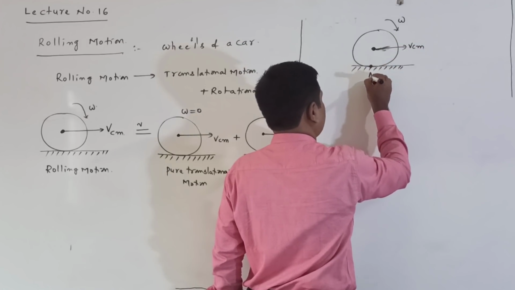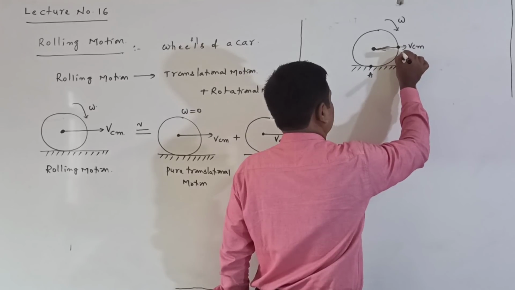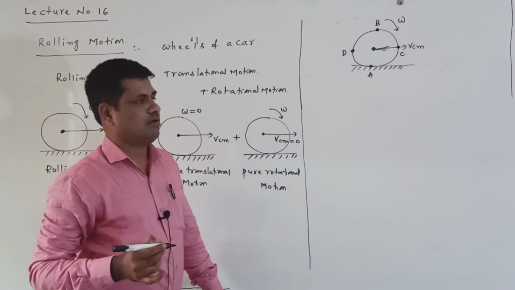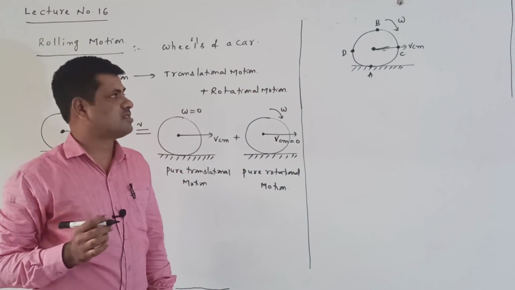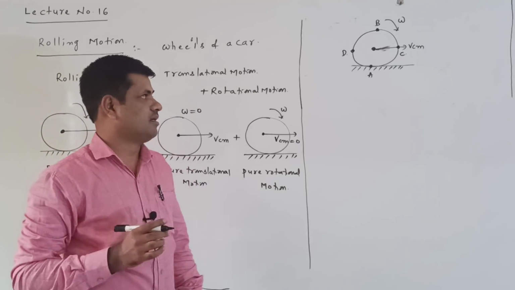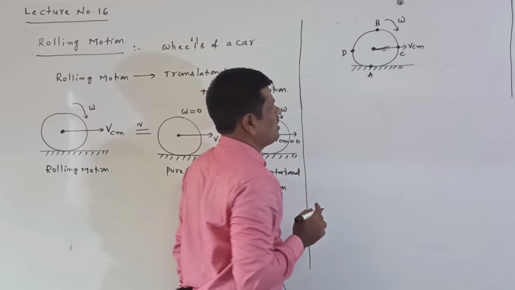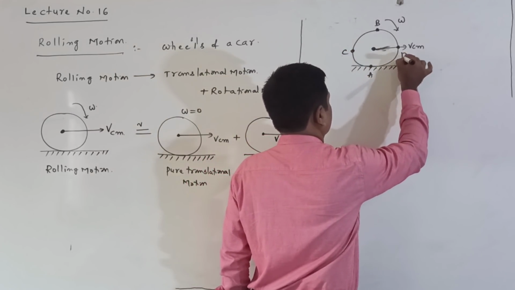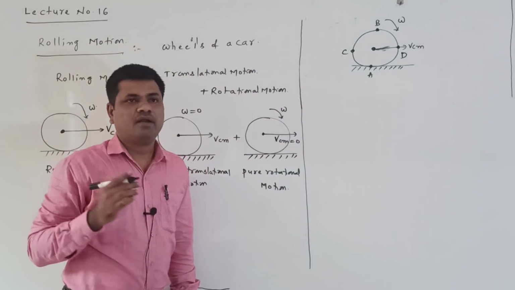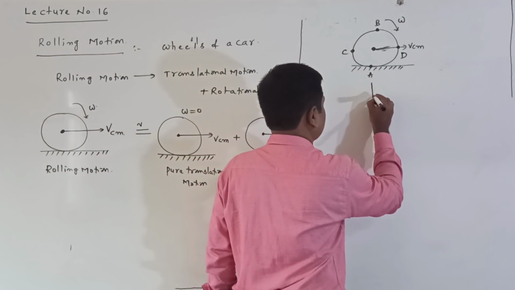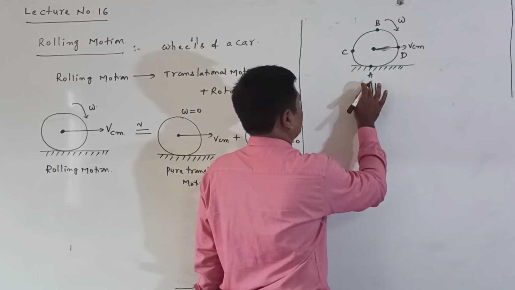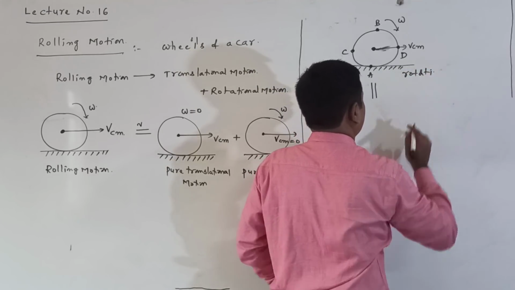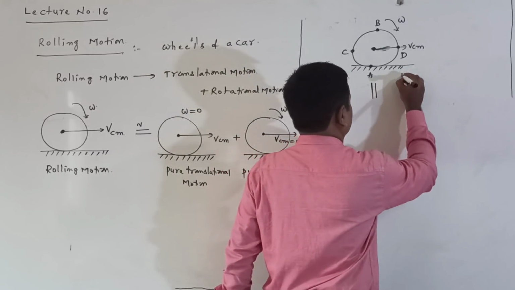I consider the 4 points A, B, C, D. We can take them any way, no problem. This is called rolling motion.